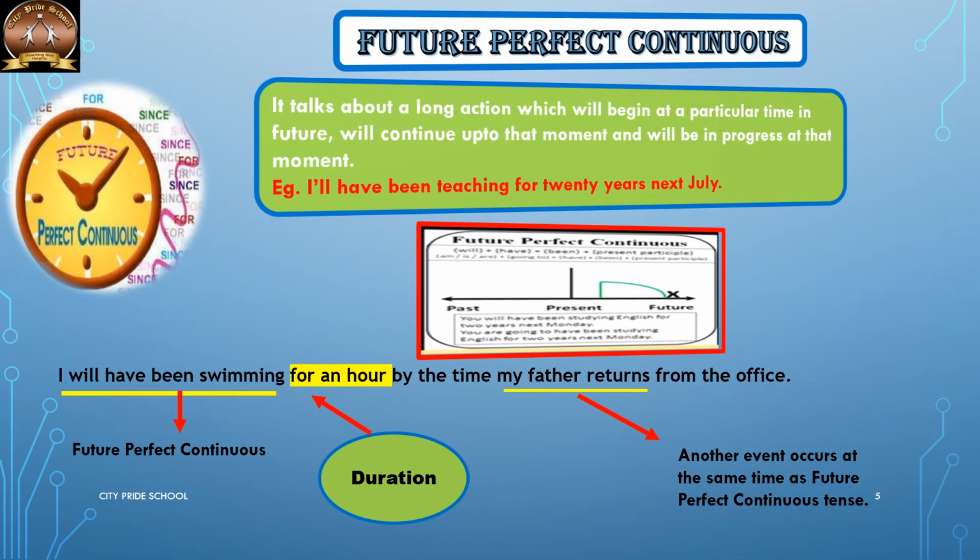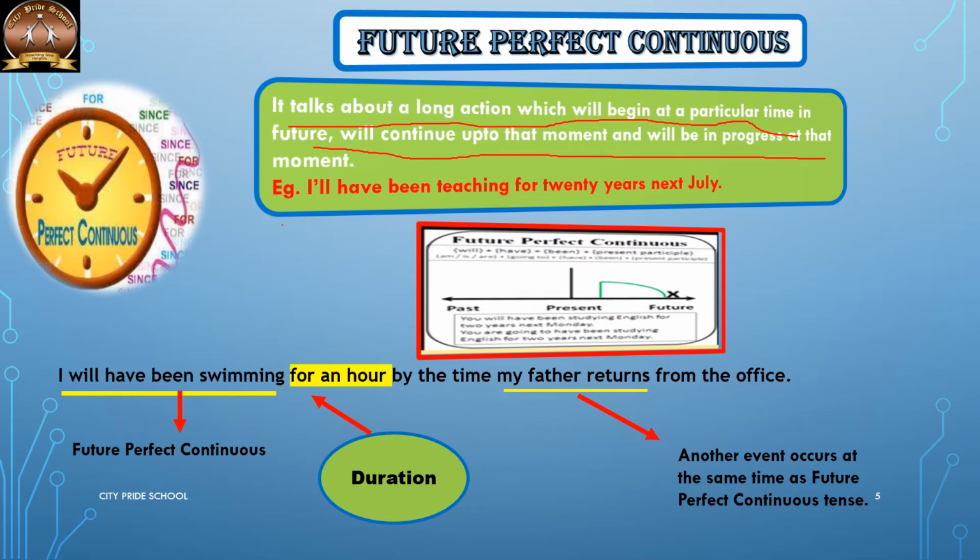Future perfect continuous. It includes actions which are partly completed or which will be partly completed, and the action will continue in the future time. It talks about a long action which will begin at a particular time in future and will continue up to that moment and will be in progress at that moment.